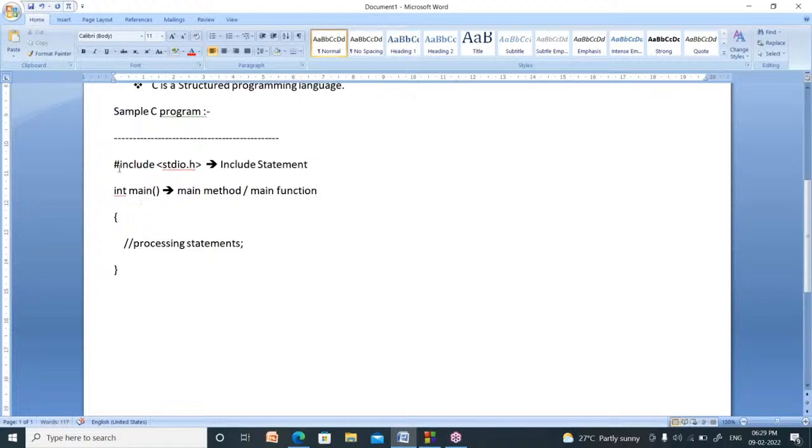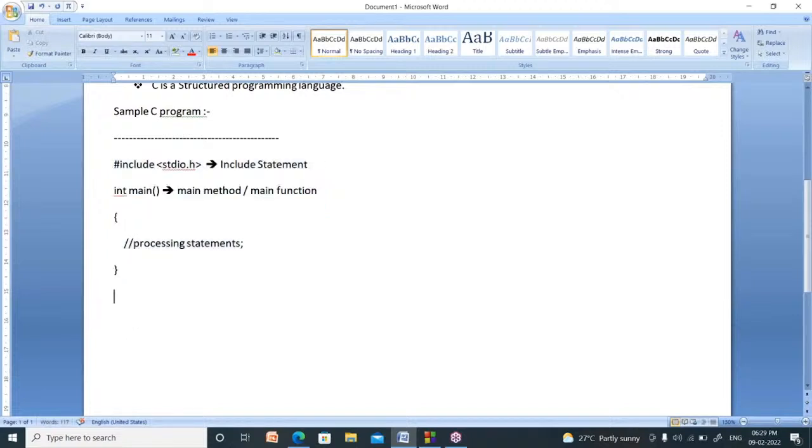So for what purpose do we write a program? To give a solution to a problem. The solution means a step-by-step procedure. That should be written right in between these two curly brackets. That code is called processing statements. What is that? Processing statements. So this is a sample C program.